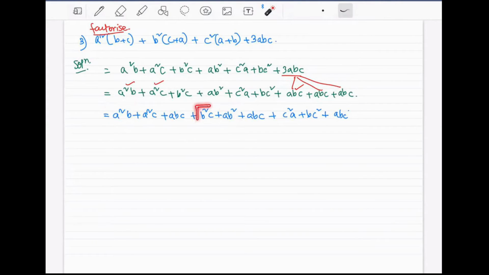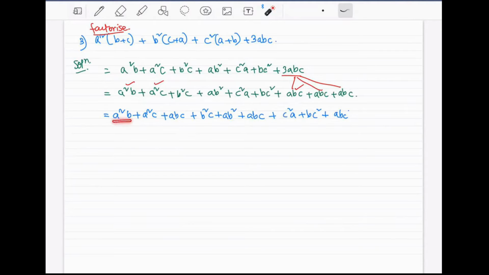Similarly, we have a b square c here, then we have a bc square here. If there is ab, you have to look for the terms which have only ab in them. The powers are fine. Let there be a square in a, let there be a square in b. No issue. But the terms containing ab, one here, you put them together along with an abc. A square c and c square a. They are the same, right? Not the same. The square is on a, the square is on c in this case.